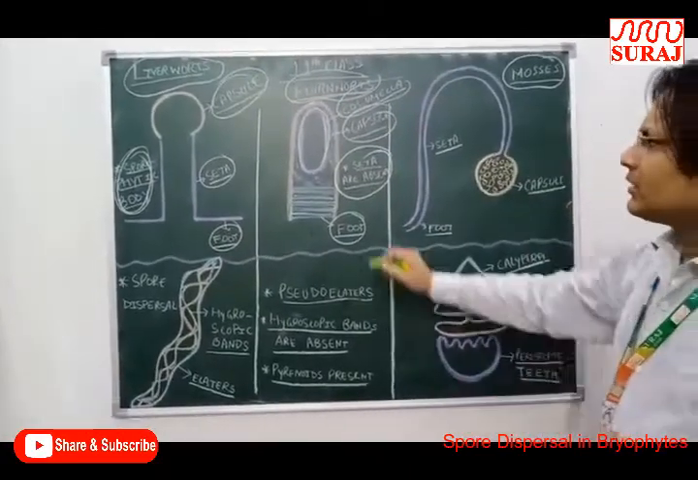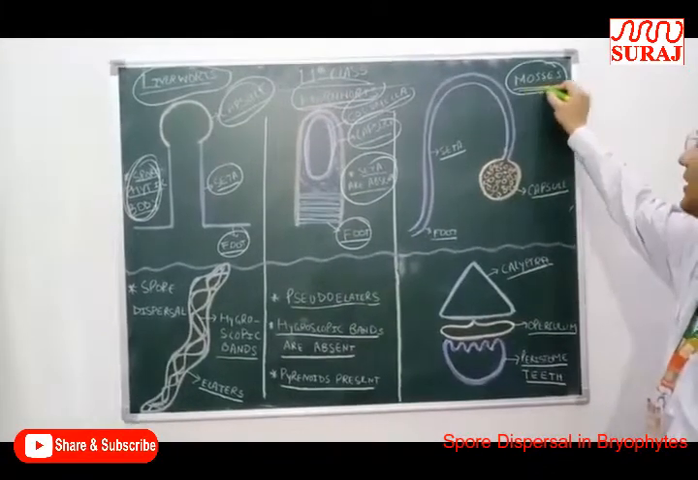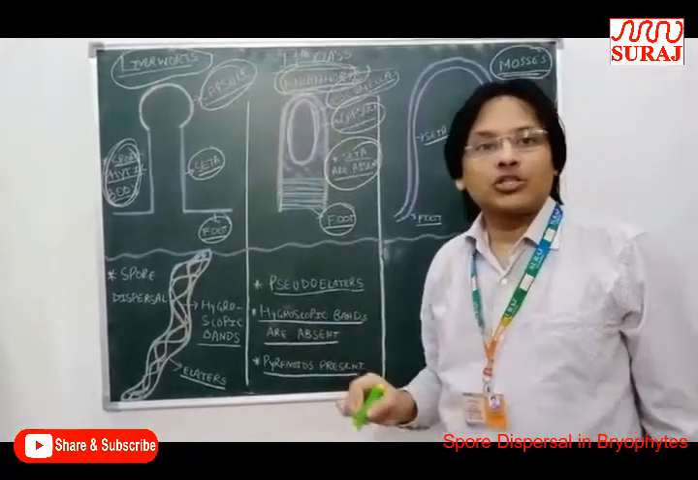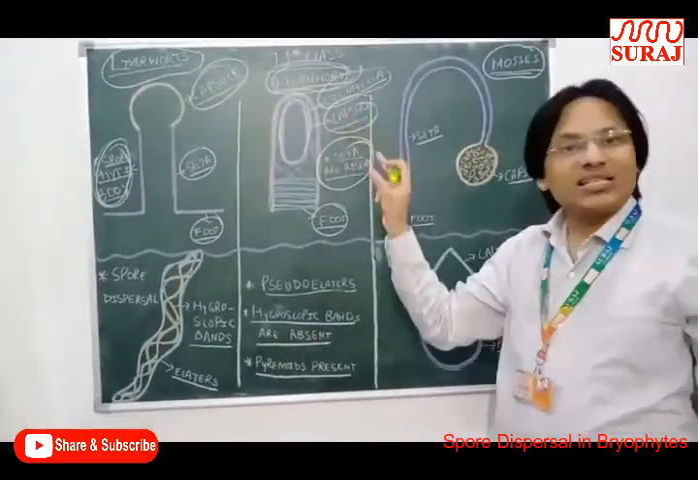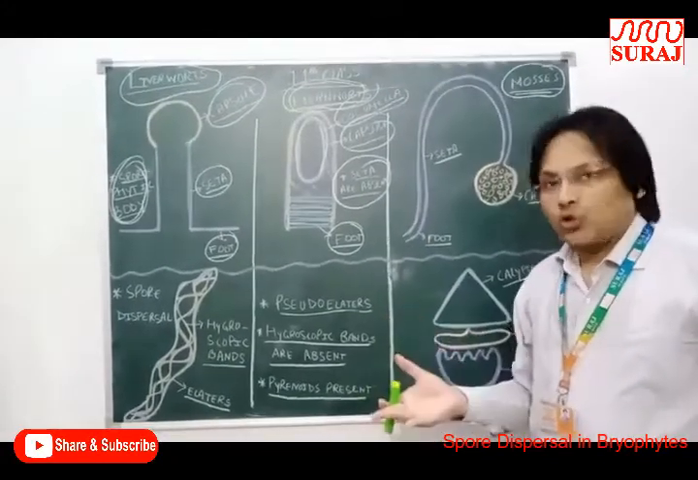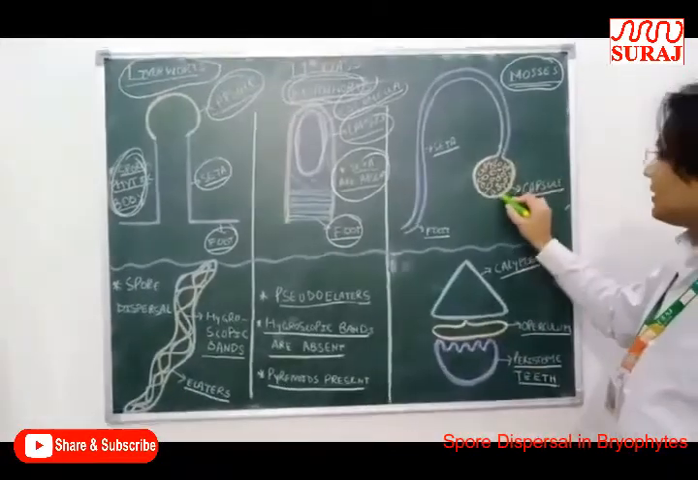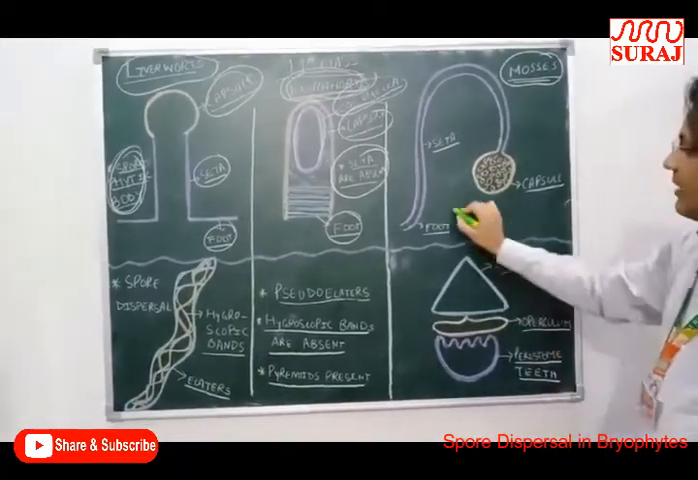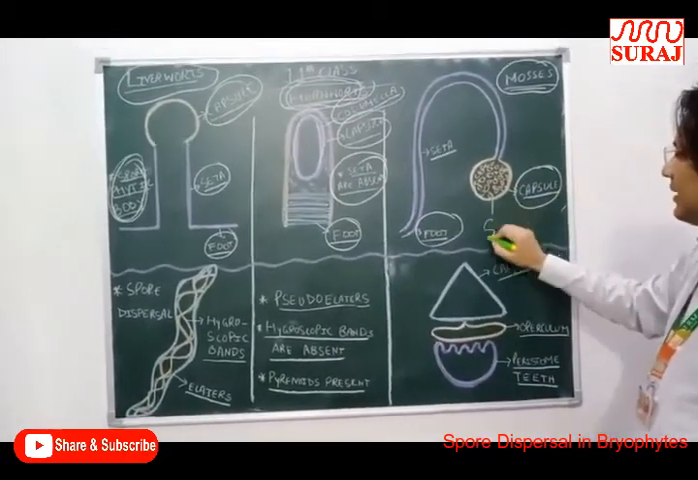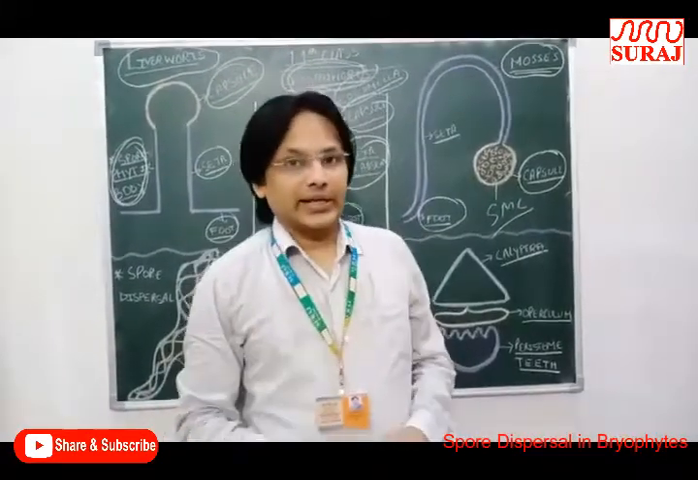Always remember that the columella is absent in liverworts, absent in mosses, and present in hornworts. So due to the presence of this sterile structure, it is commonly reproduced with the help of the gametophytic phase. Next, this is the diagram of a moss, and it possesses foot, seta, as well as capsule, and the capsule contains SMC, that is, the spore mother cell, in which meiosis will take place.